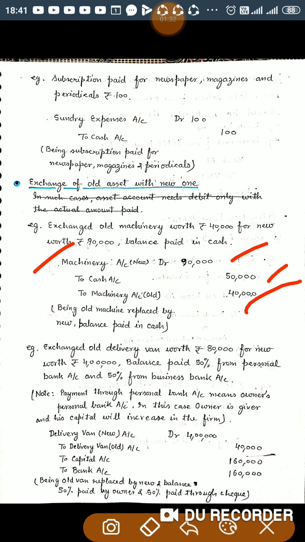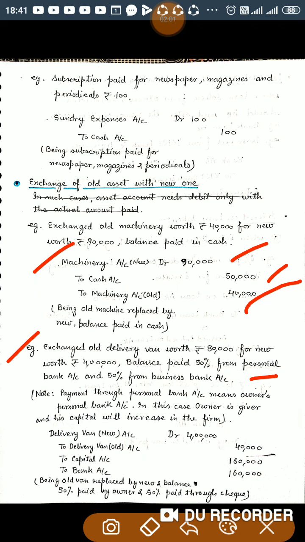Now, another example I have taken: exchange old delivery van worth rupees 80,000 for new worth rupees 4 lakh. Balance paid 50% from personal bank account and 50% from business bank account. Personal bank account means payment is made out of the owner's personal account.